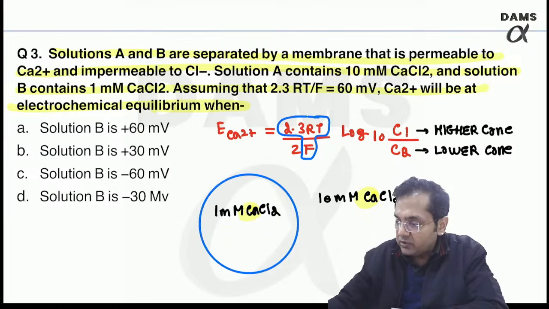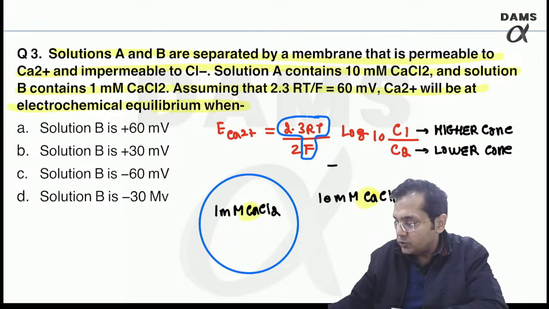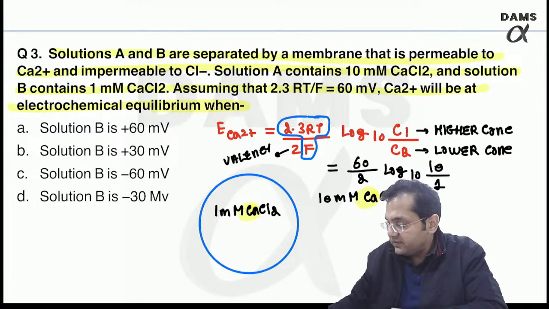So if I first find out the magnitude using the Nernst equation, let's first solve the question. Z, I hope all of you can recall, is nothing but valency. So 60 upon 2, valency of calcium, log to the base 10, 10 upon 1. This reduces the answer to 30 millivolt.